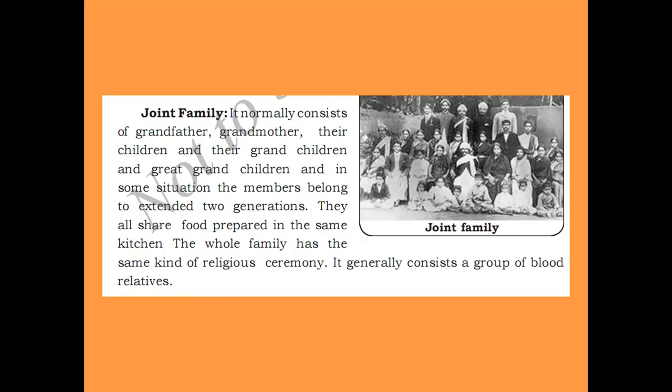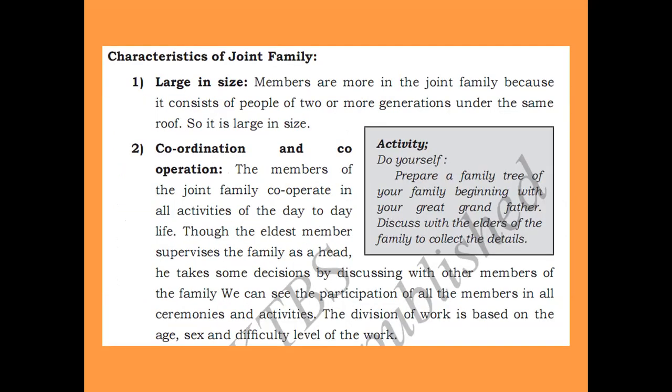As we can see in the image, the first characteristic of the joint family is that it is large in size. Members are more in joint families because they consist of people of two or more generations under the same roof, so it is large in size. The second characteristic of the joint family is coordination and cooperation. The members of the joint family cooperate in all the activities of day-to-day life.